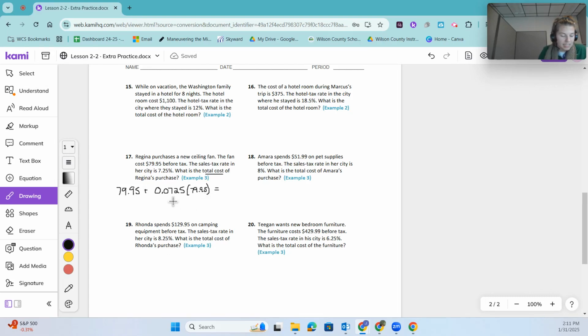So my tax is going to be, it says 5.796. That 6 rounds that 9 up to a 10, so it's actually going to be $5.80 in tax for $79.95. And then I'm going to add that to the $79.95, and my total is going to be $85.75 for the ceiling fan. Okay, there are 3 more that you can try just like that.